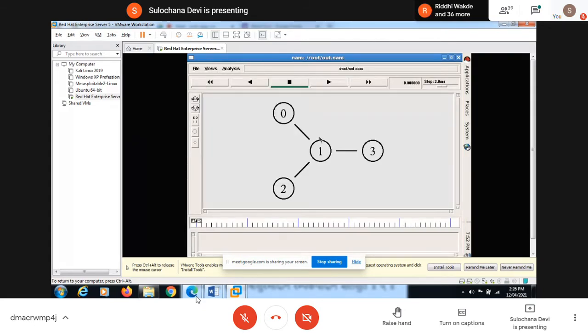Now you can see three nodes, right up, right down, left up, like that we have given. You can see these nodes are communicating with each other, passing the information. The information is going from node 2 to node 3, then 3 to 2, then 2 to 3 again. This communication is both ways. Now 3 to 2, 2 to 3, 3 to 2. This way it is going to work.